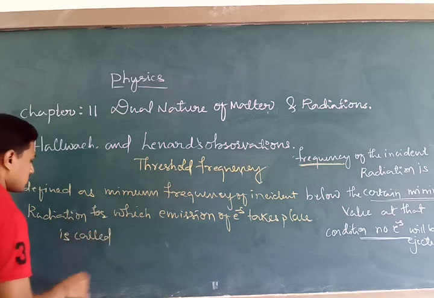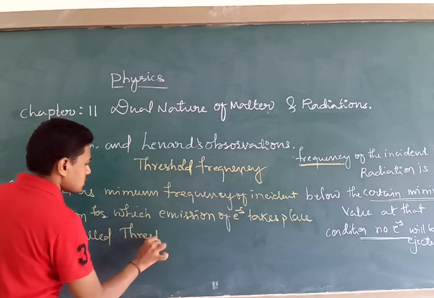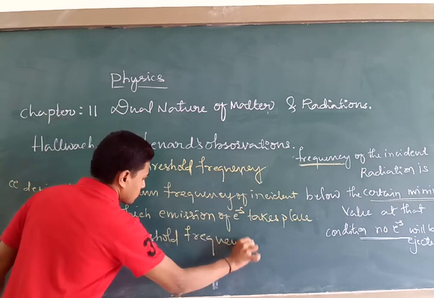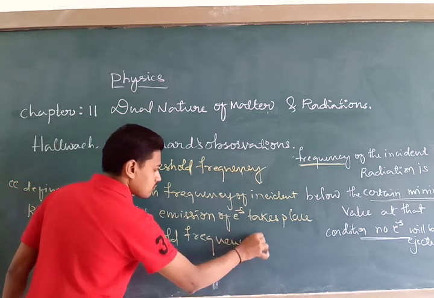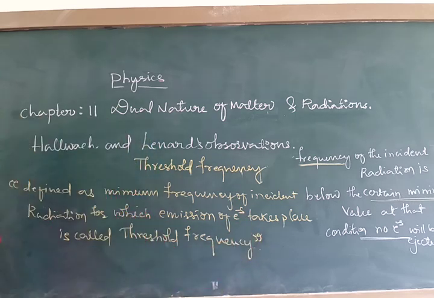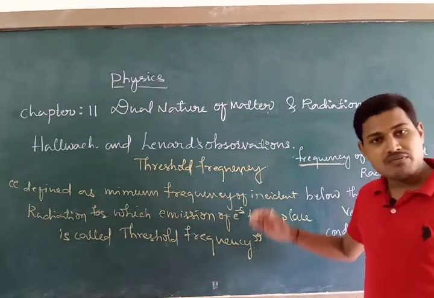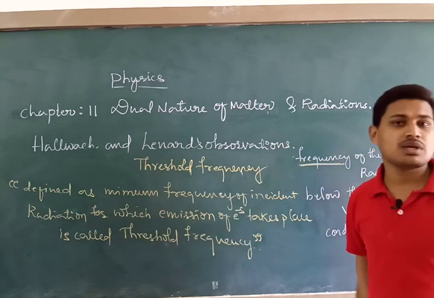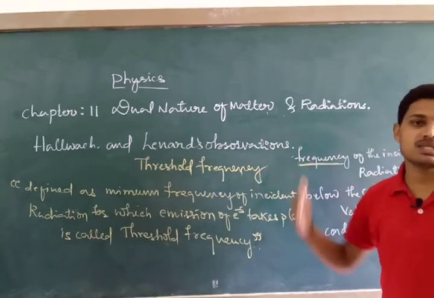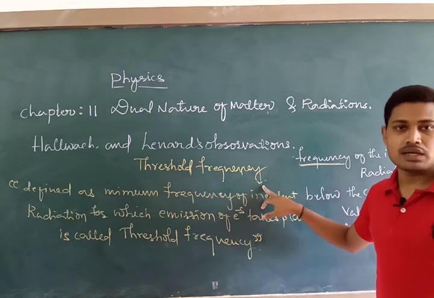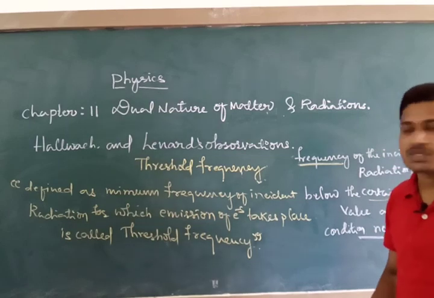This frequency is called the threshold frequency. See, if you take a zinc plate, it has its own threshold frequency. Only if you are supplying that particular frequency will it give out its electrons. If you go below that, it cannot eject electrons. So this is called threshold frequency.